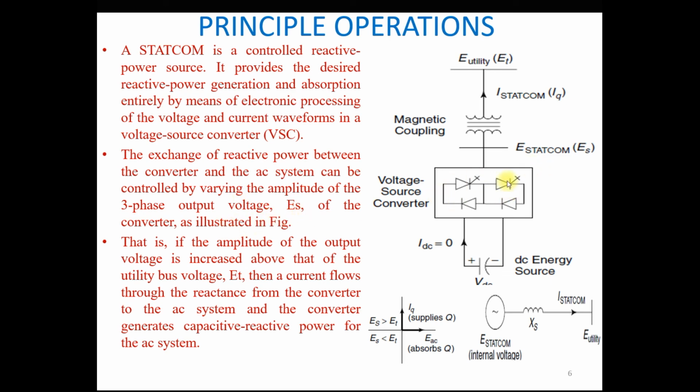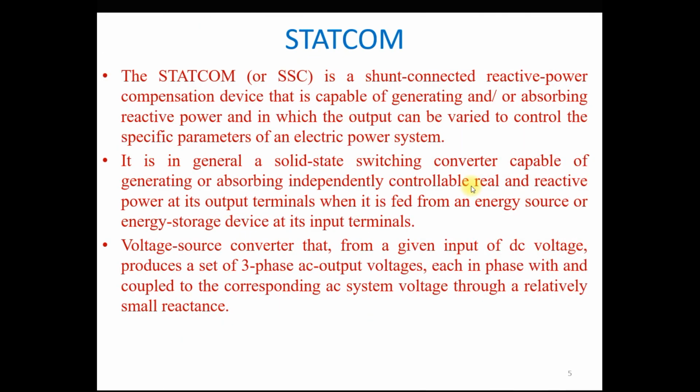You can see that this voltage source converter output is ES. So by controlling the magnitude of this ES by changing the firing angle control of the thyristors of the voltage source converter, we can inject or absorb a sufficient amount of reactive power from the system to maintain the voltage at the load bus.